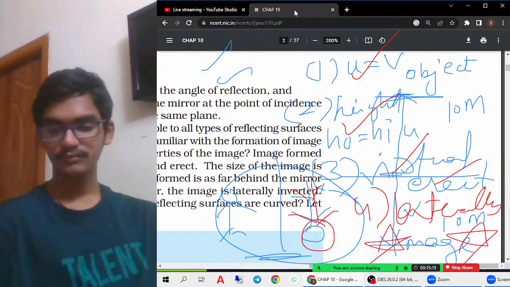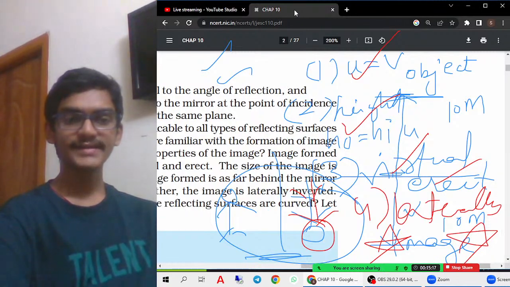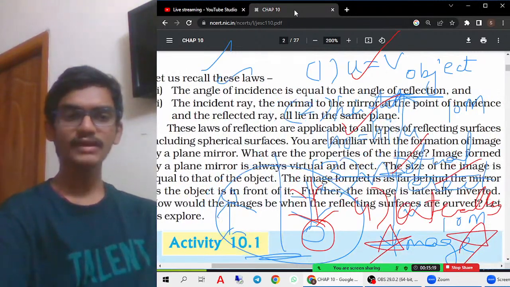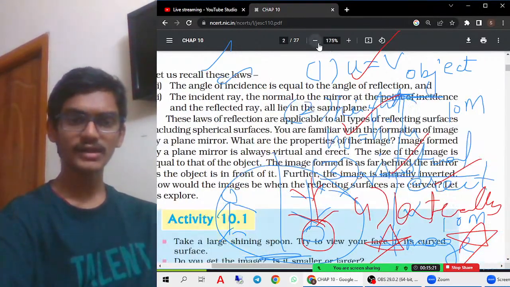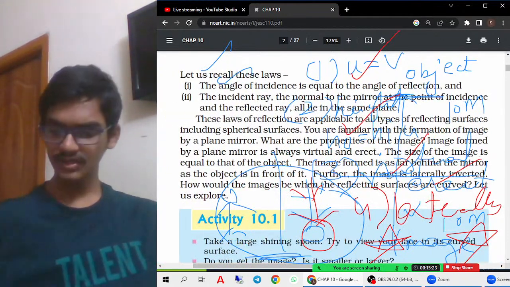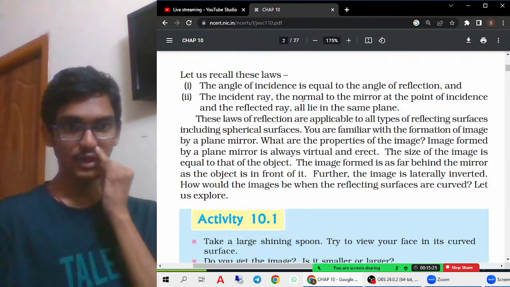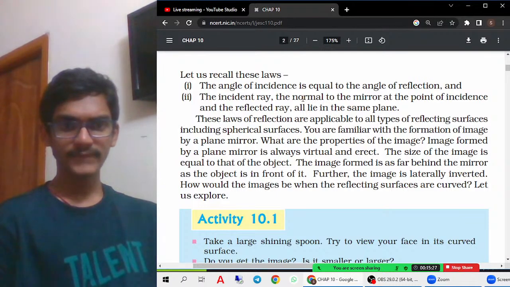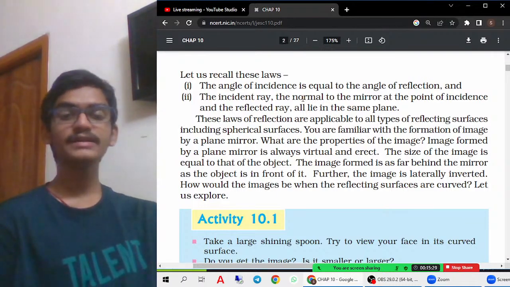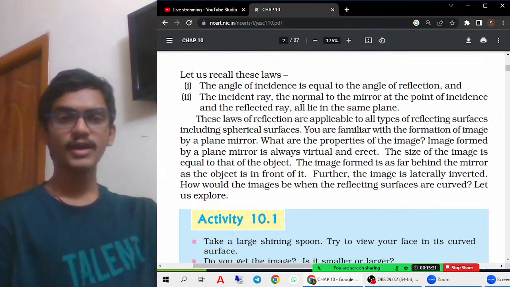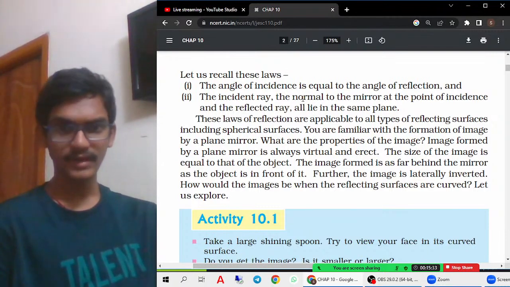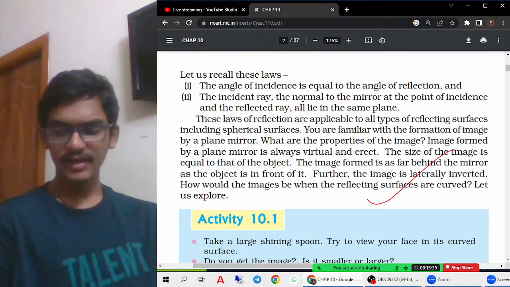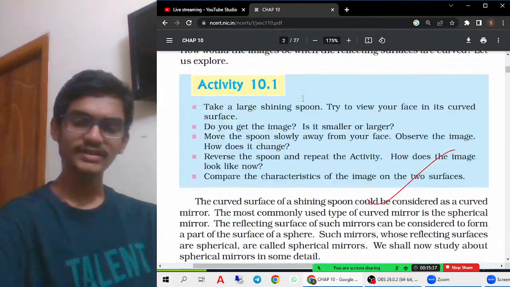Okay. Now you got an understanding, right? All the points which I told you are included here, so you can just go through them. As you know, these are the different properties or characteristics of the images formed by the plane mirror. You can just refer to them.